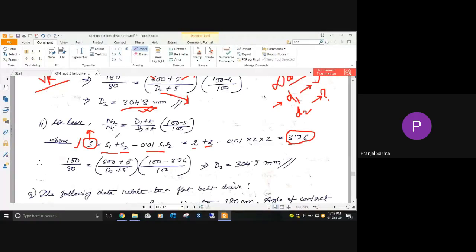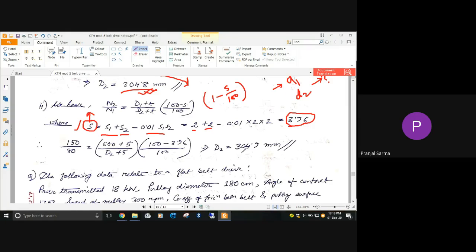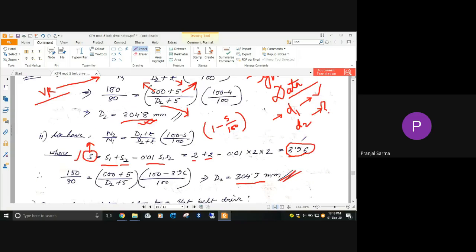The velocity ratio n2 by n1 equals (d1 + t) divided by (d2 + t), whole into either 1 minus s by 100, or otherwise (100 minus s) divided by 100, if you take the LCM. So that is the case. After that, we have obtained some other values, like 304.9 millimeter. It's just a little bit of change there, but from here we have actually shown that the percentage slip on both the pulleys, if you consider them separately, is not exactly the same as the addition of both.